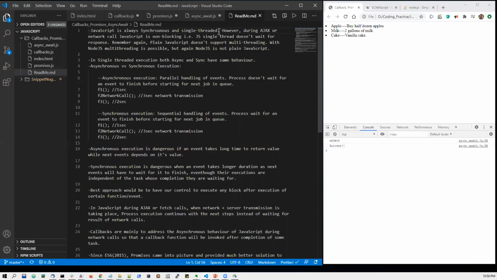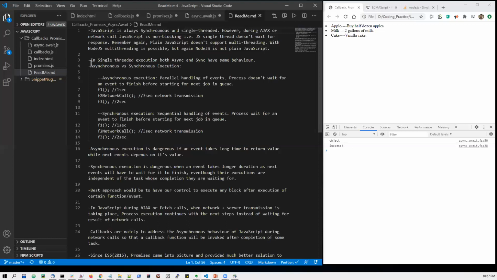But it is just a way of understanding that during only the network calls and AJAX calls, JavaScript doesn't wait for the server response. Instead, it executes the upcoming steps. So it gives an impression that JavaScript is behaving asynchronously, but in reality, JavaScript is synchronous and single-threaded. And also, in single-threaded execution, both asynchronous and synchronous execution behave in the same way.